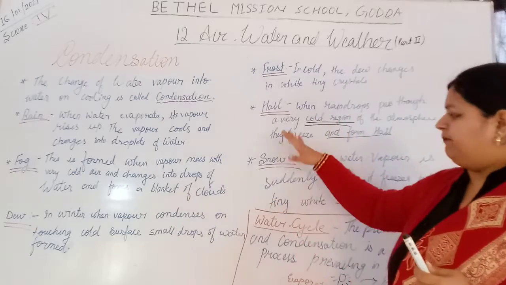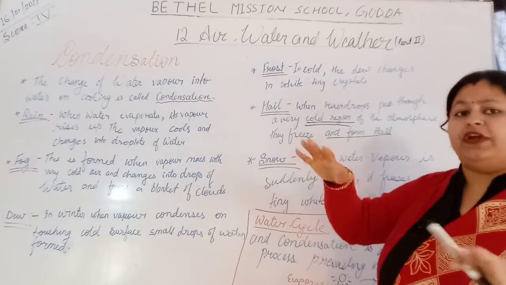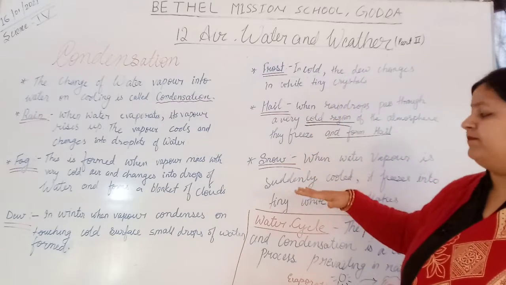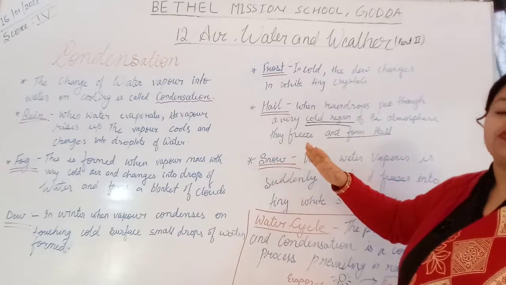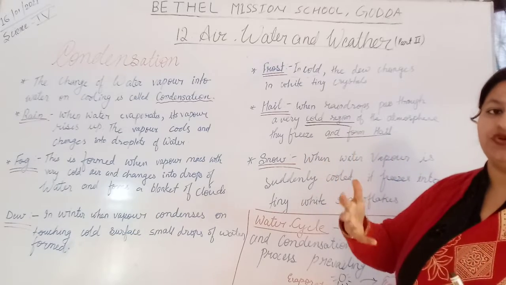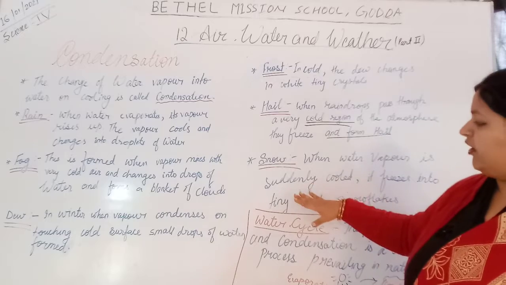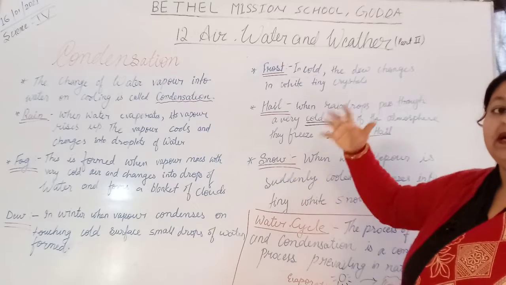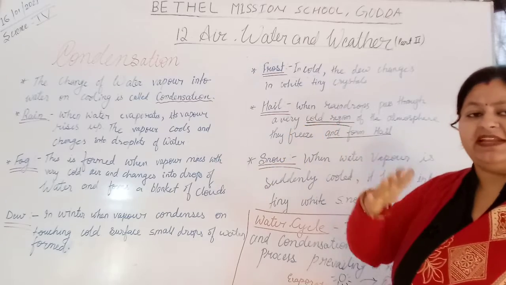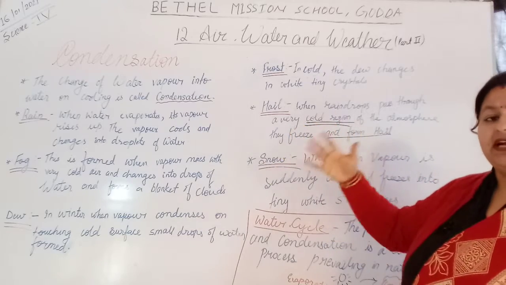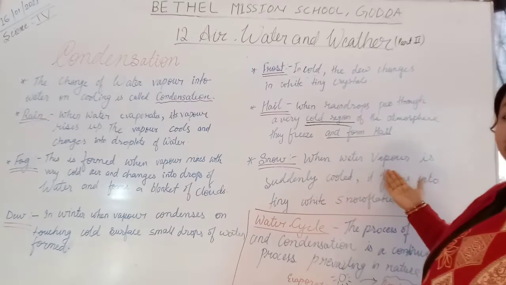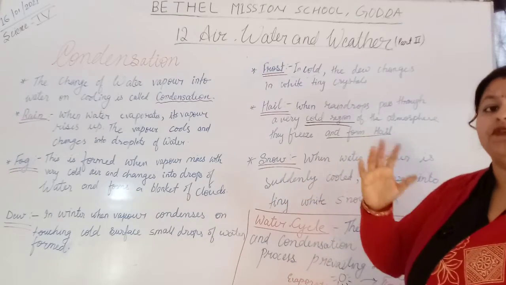So people used to go and visit the snow areas, snowfall, Kashmir and the hill stations to play with the snow. And snow is also very beautiful. It is white, cottony, fluffy type of snow you can find. So how is it formed? It is formed by water droplets. When water droplets come in contact with very extreme cold, it suddenly cools and freezes and turns into beautiful snow.